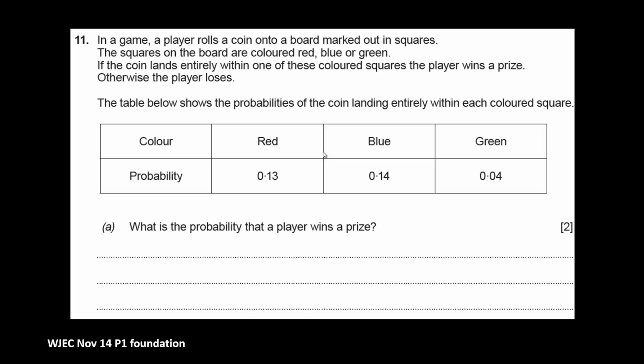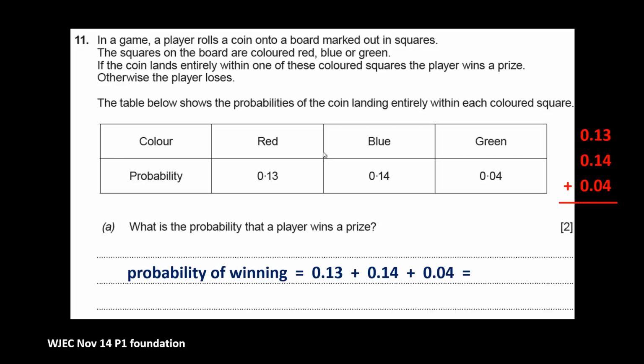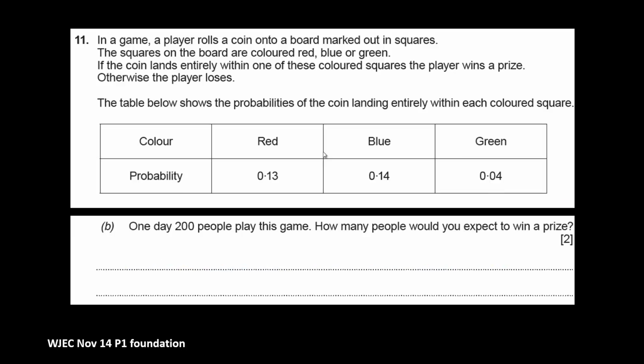Well, the probability that the player wins a prize, we just add up the probability of it being completely within a red, a blue or a green square. So we add those up and that gives us, let's have a look, 0.13, line up the decimal point, and we get 0.31. So the probability of winning is 0.31.